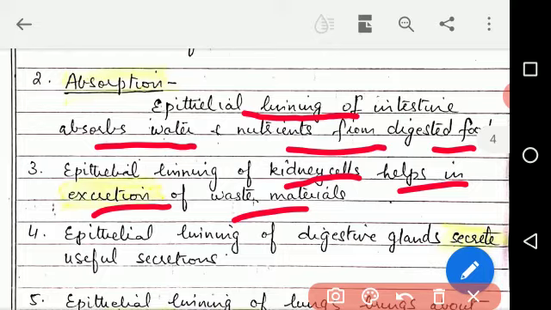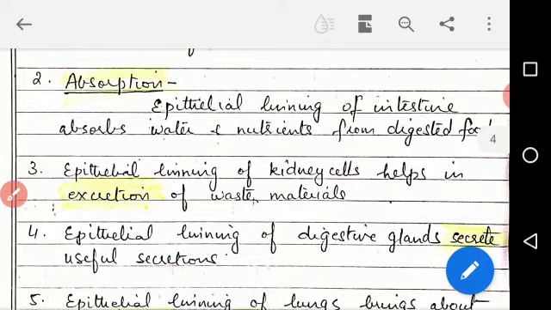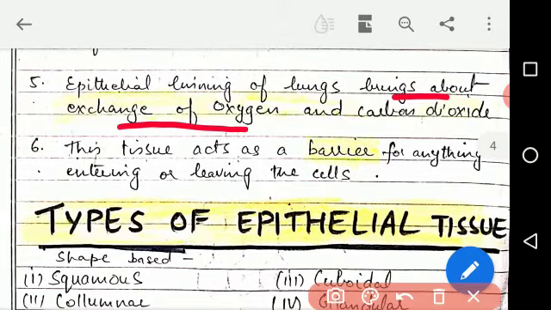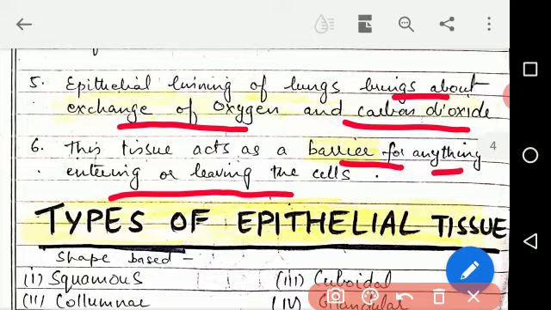Fourth, epithelial lining of digestive glands secretes useful secretions. Fifth, epithelial lining of lungs brings about exchange of oxygen and carbon dioxide. Sixth, this tissue acts as a barrier for anything entering or leaving the cells. So these are the various functions according to the various organs.